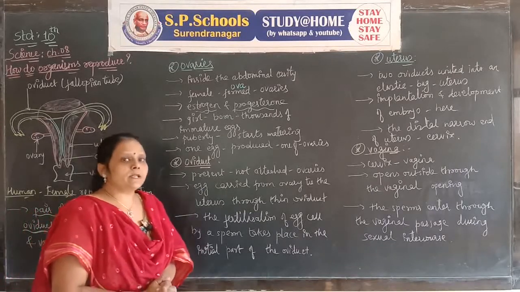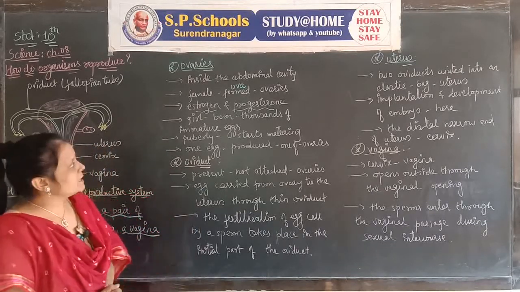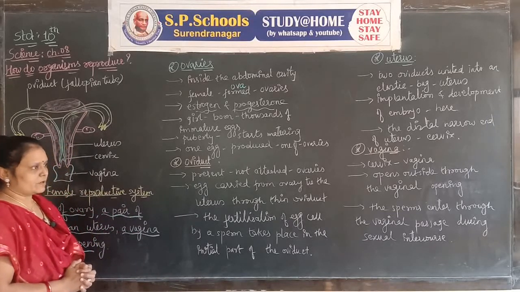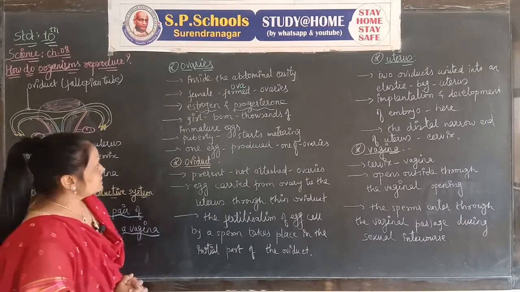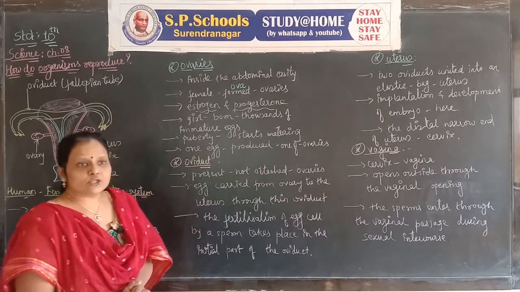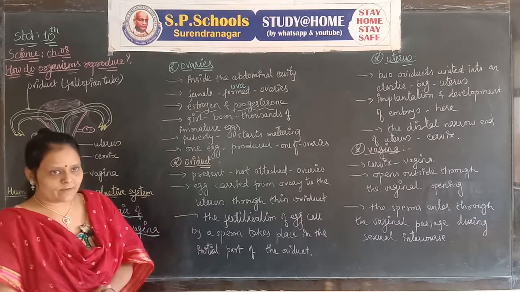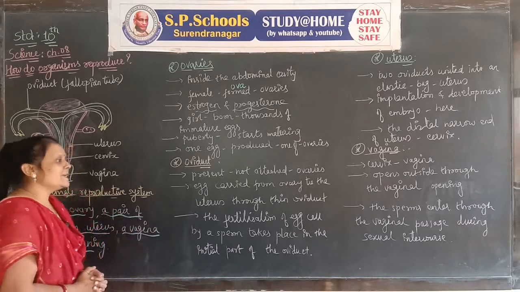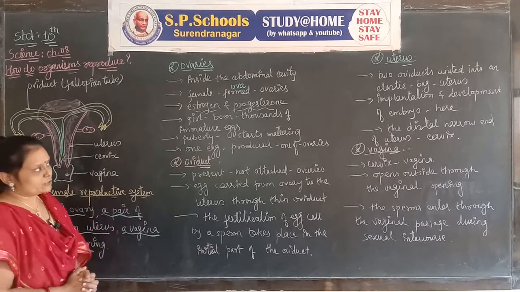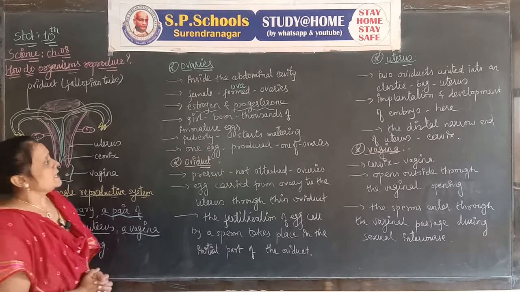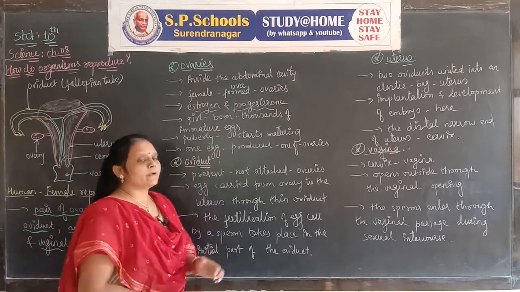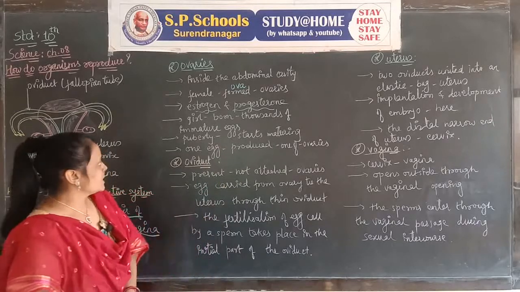When a girl is born, thousands of immature eggs are already developed in her body. When she reaches the stage of puberty, the immature eggs start maturing.